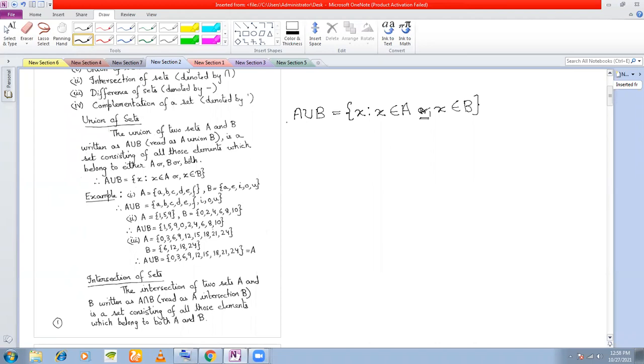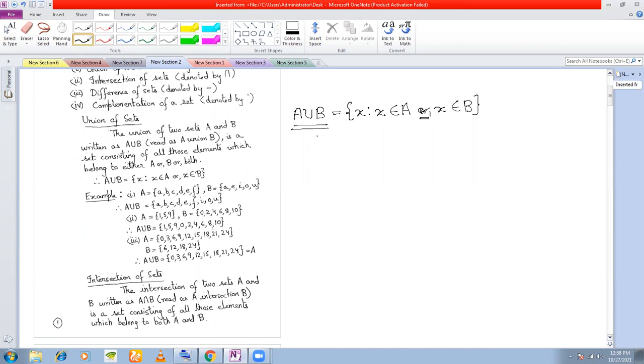When we have 2 sets and we want to write the union of 2 sets, we write it as A union B, and A union B will contain all the elements of A or all the elements of B or all the elements of both A and B.